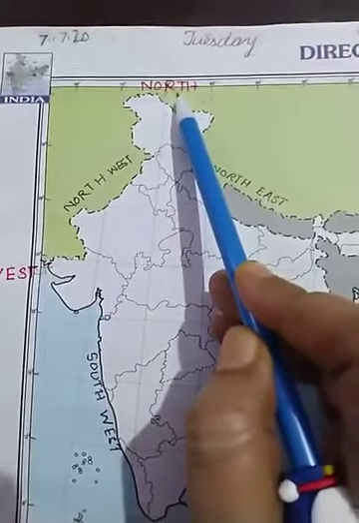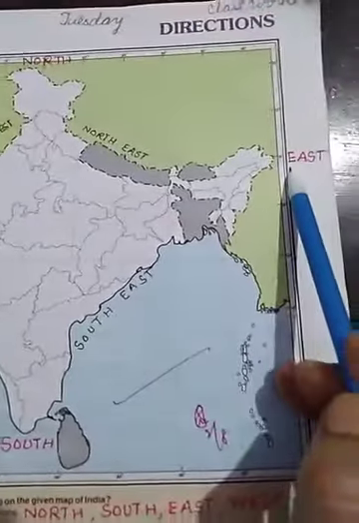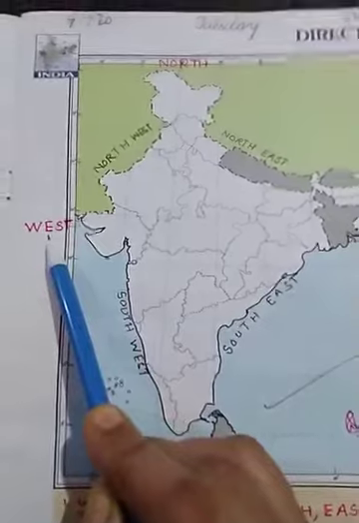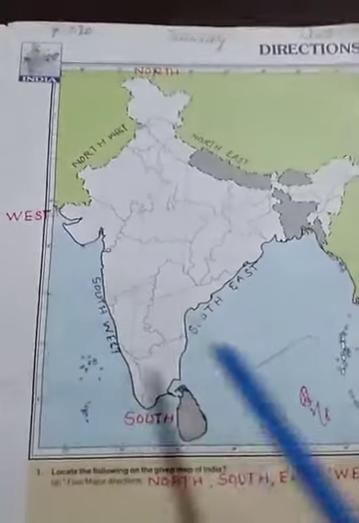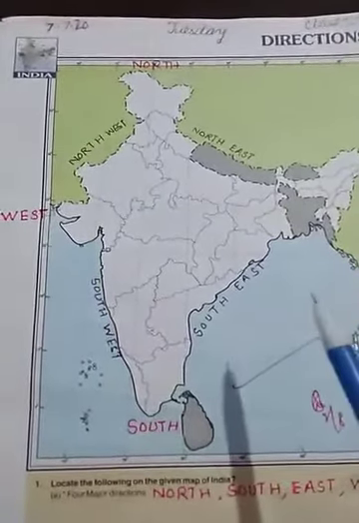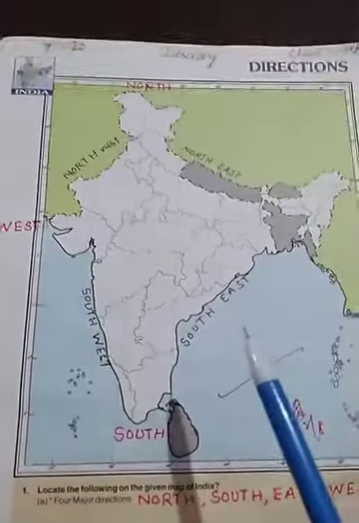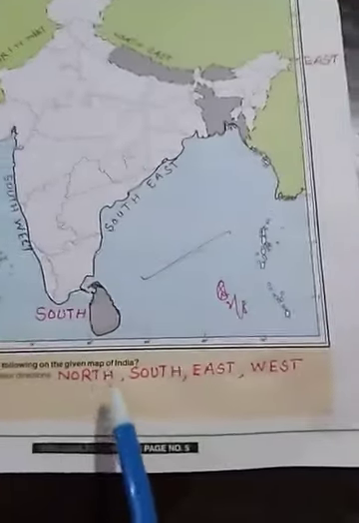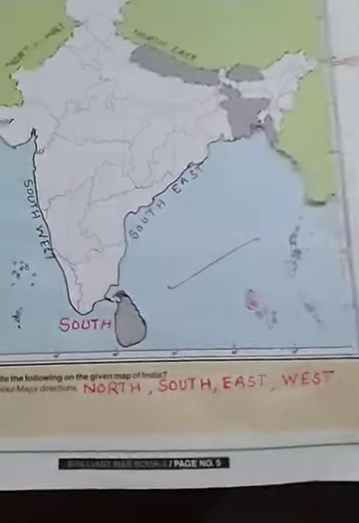At the top, it is north. You will write north here. At the bottom, it is south. On the right side, east, and on the left side it is west. So these are the 4 major directions you are going to locate. Remember one thing, while locating you will not use pen, you will locate with pencil only. In map work you will use only pencil. After that, in front of the question also you will write all 4 major directions: north, south, east and west.